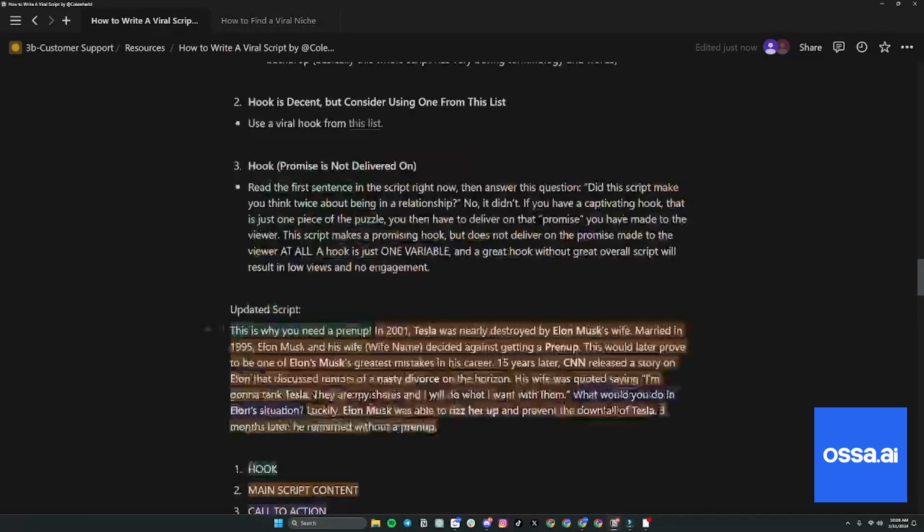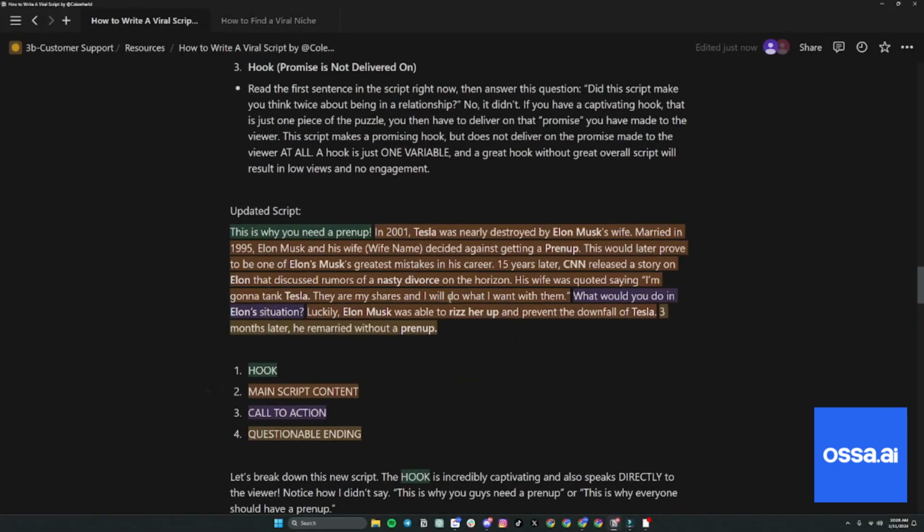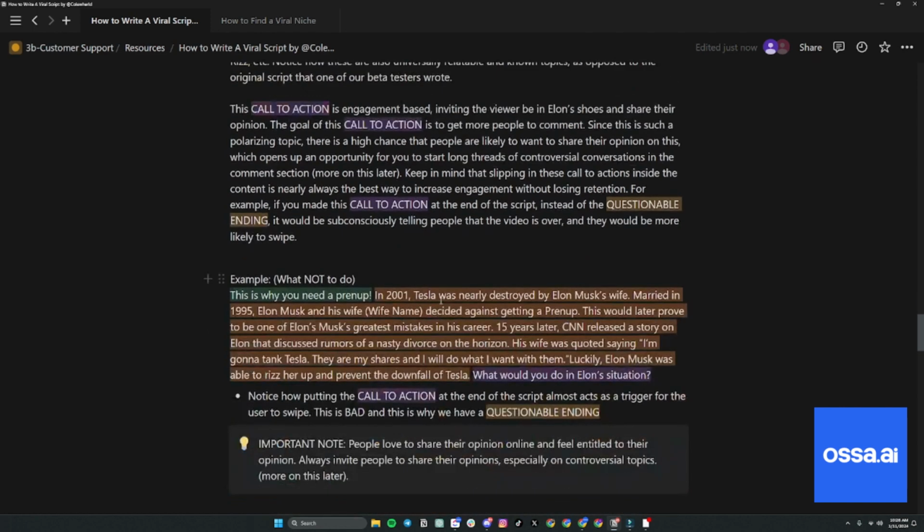Good question. And I'll show you an example, right? It's an art and it requires practice. But typically, most people are going to swipe after the call to action, but if they see that the story's still going on, they're not going to swipe. Versus if you have it at the end, it's a trigger for them to swipe. So it's a matter of how you properly insert a call to action so that it's not boring. For example, if you said, comment below what you would do in Elon Musk's situation, right? It's trying to seamlessly integrate that call to action quick enough so that you don't lose attention, but you can still carry on the story. So there's a difference, but it's just the nature of where you place it, to answer your question.